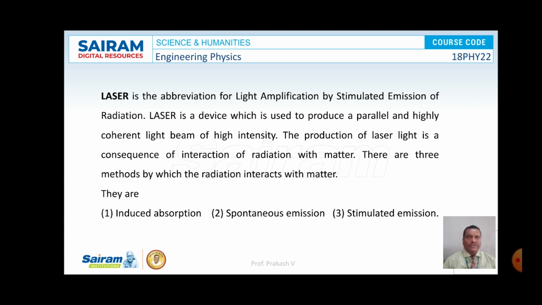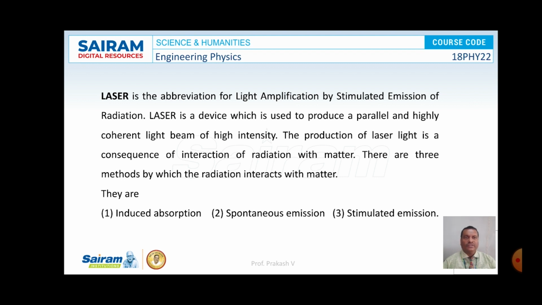The production of laser is a consequence of interaction of radiation with matter. There are three types of interaction that happen when radiation interacts with matter. The first one is induced absorption, the second one spontaneous emission, and the third one is stimulated emission.